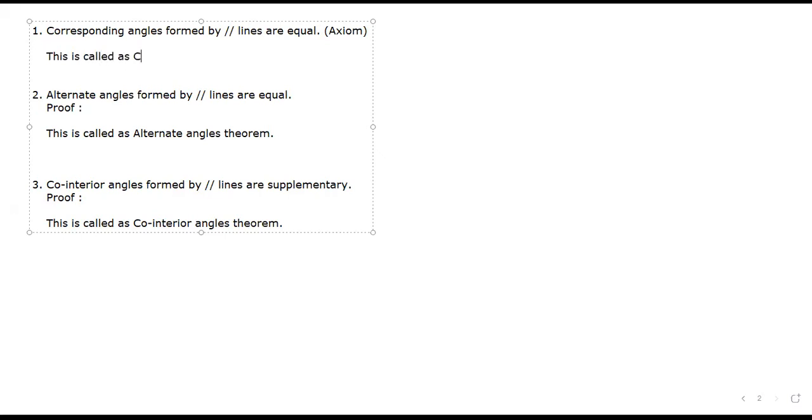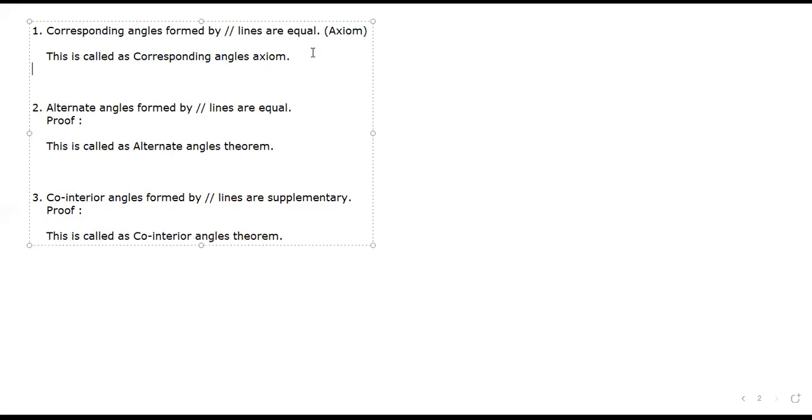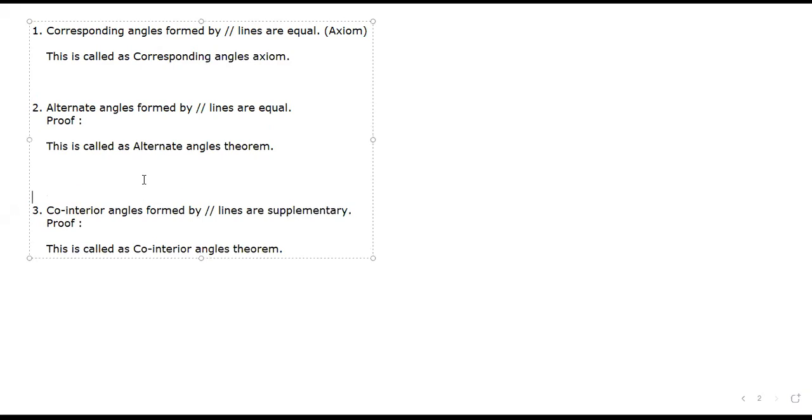This is called as what? Corresponding angles axiom. Yes or no? Yes, sir. Are you understanding what I am saying? Yesterday, what did we do? We have written one axiom. Then we have stated and proved two theorems. Yes or no? Yes, sir. So this part is clear.